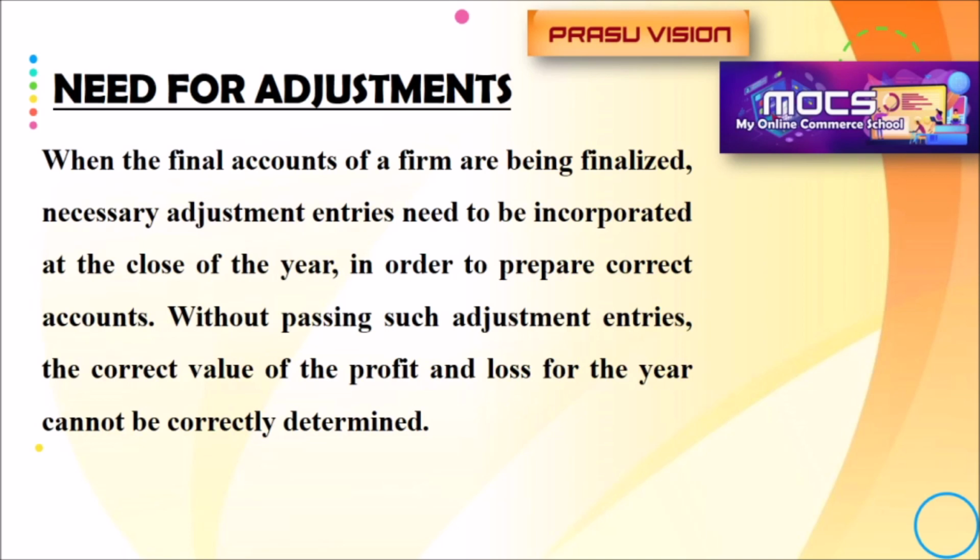Most probably one additional information has to be adjusted in two different places. Then only we can adjust based on the double entry system of recording. One adjustment will be recorded in two different places.